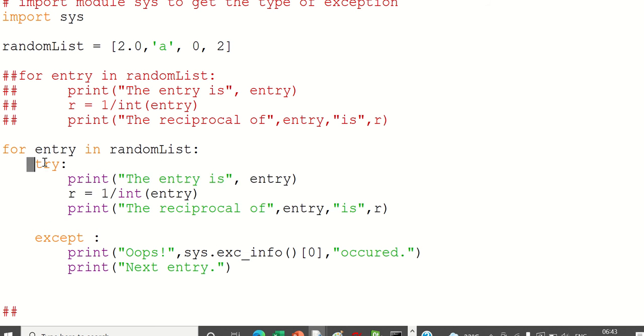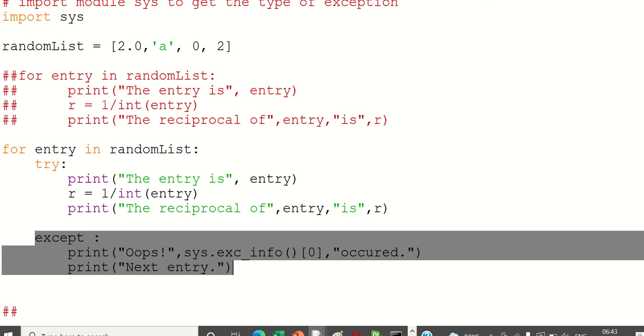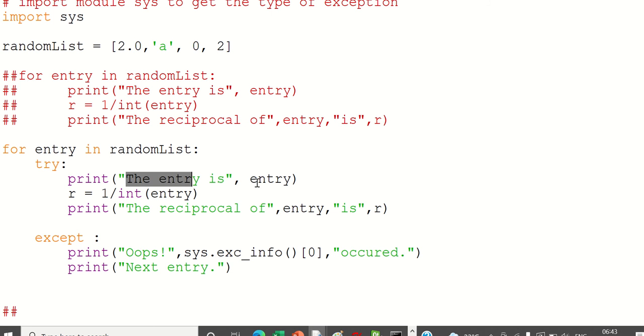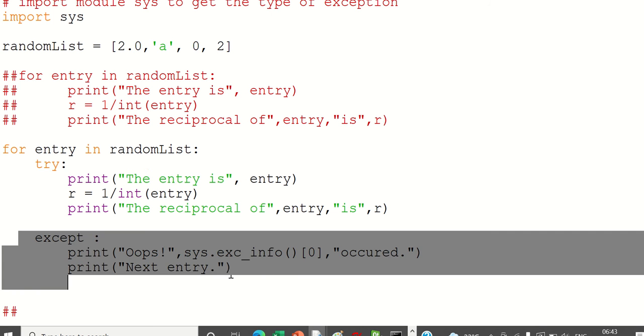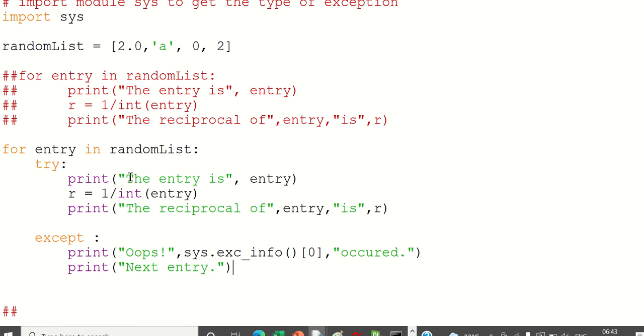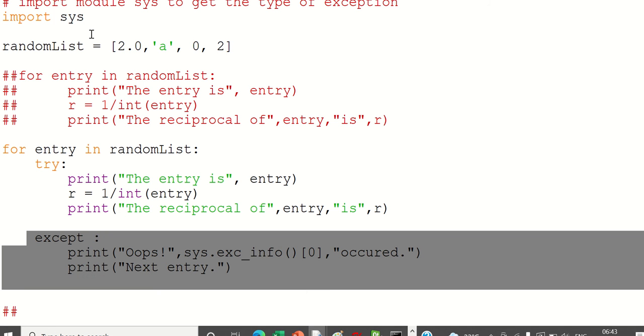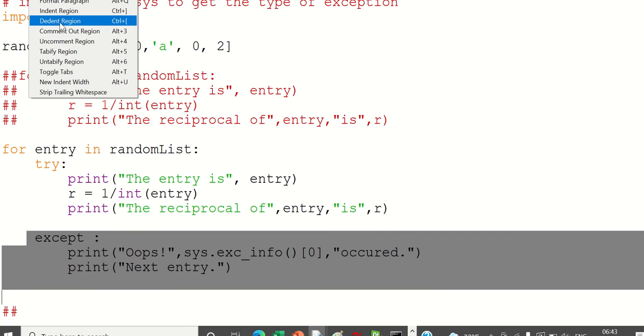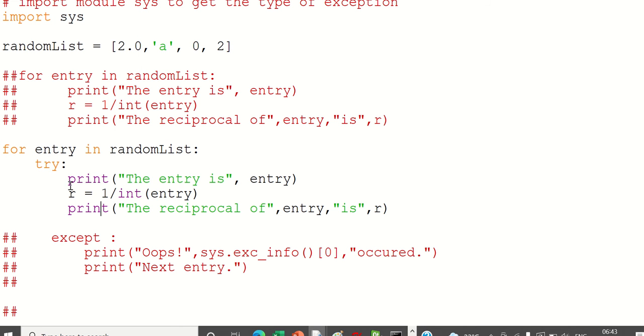This was not part of that program. Now what we are doing? We are entering this try, and this block is extra. If the except was not there, let us imagine this exception is not there, this try without except actually will not make sense, so it will work as it is.